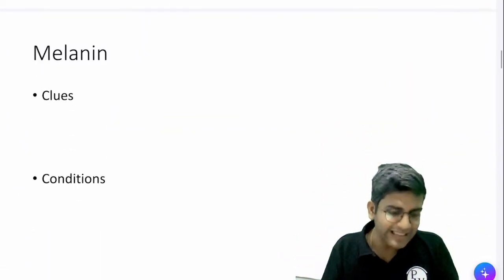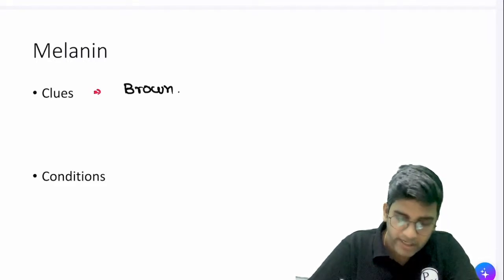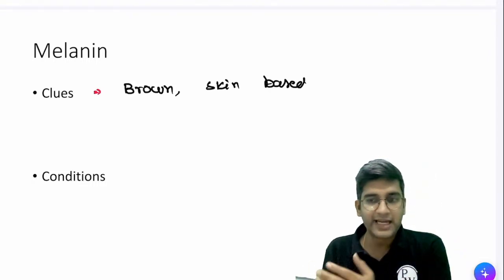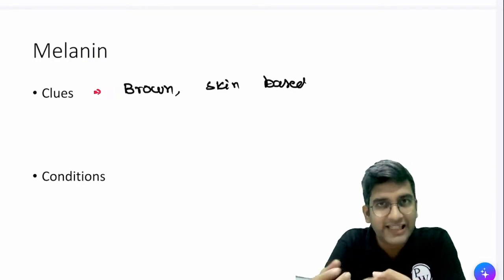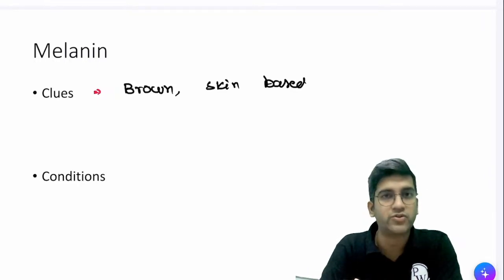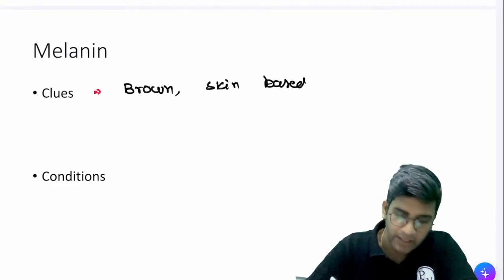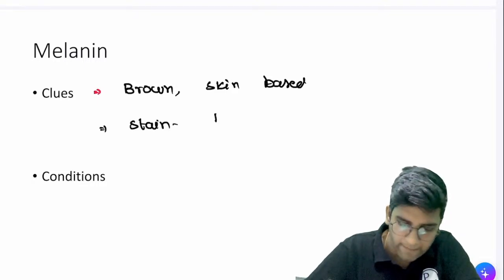Next, let's go to melanin, right? Clues. One, it's a brown pigment. If it's skin based, I'm not exactly saying epidermis, I'm saying skin based, right? I can have a melanoma, which is a malignancy that can also be in the skin. We have something called a nevus, which is a tumor of the melanocytes. Again, skin based. If it's skin based, that's a clue to say it could probably be melanin. It's also brown in color, right? And the next thing is stain. The stain for melanin is Masson Fontana.